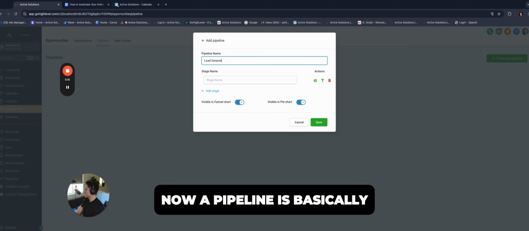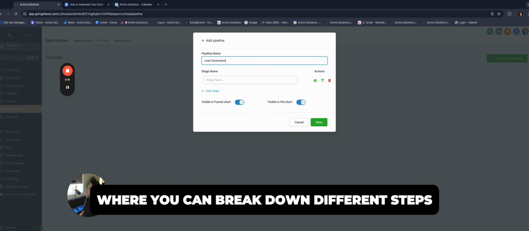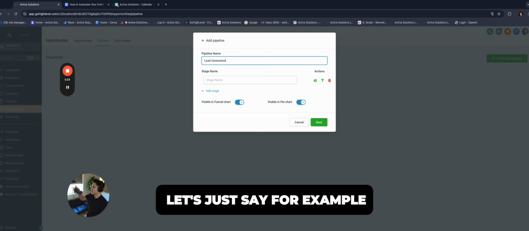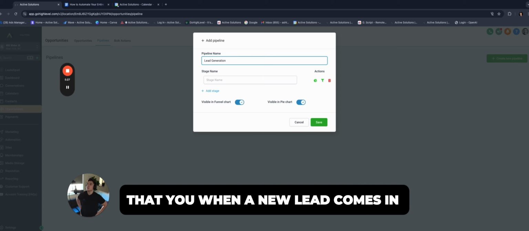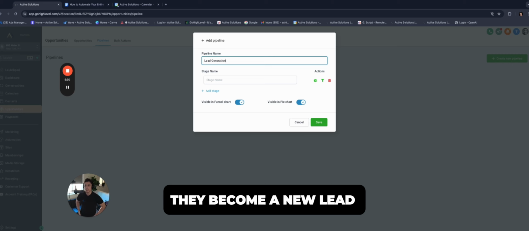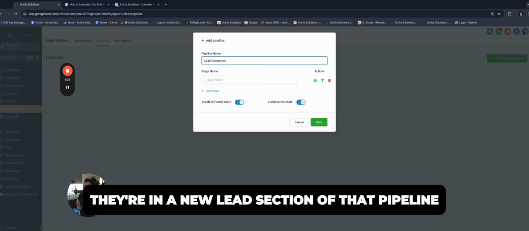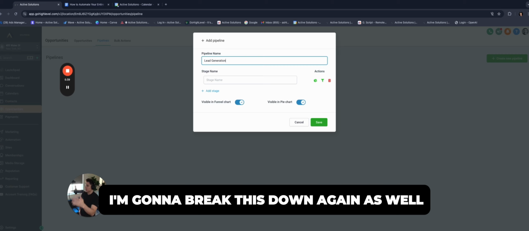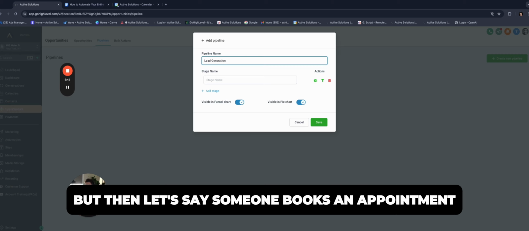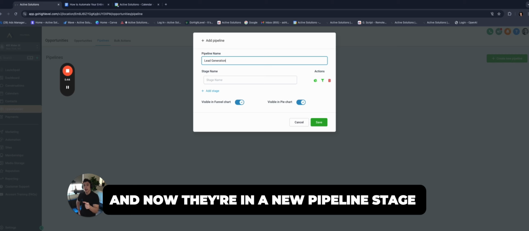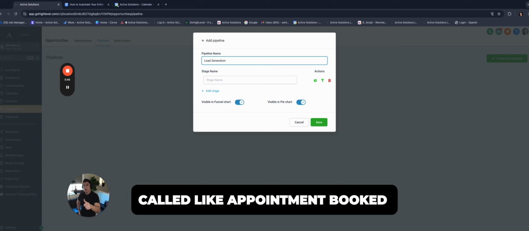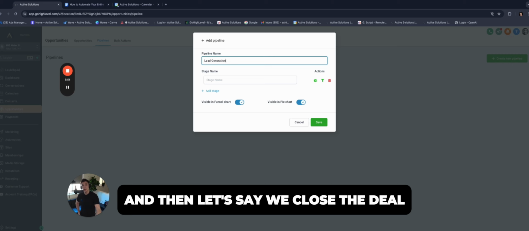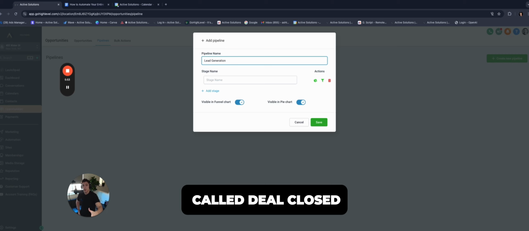Now, a pipeline is basically something where you can break down different steps of a sales process. So let's just say, for example, that when a new lead comes in, they become a new lead. Let's say they're in a new lead section of that pipeline, and that's what we call a pipeline stage. I'm going to break this down again once we actually build these out. Then let's say someone books an appointment, and now they're in a new pipeline stage called appointment booked or intro call booked or demo booked. And then let's say we close the deal, and they're in a new pipeline stage called deal closed.